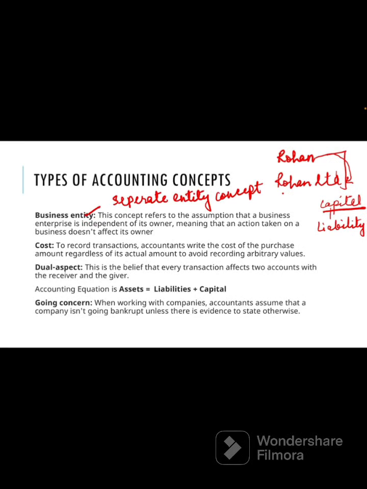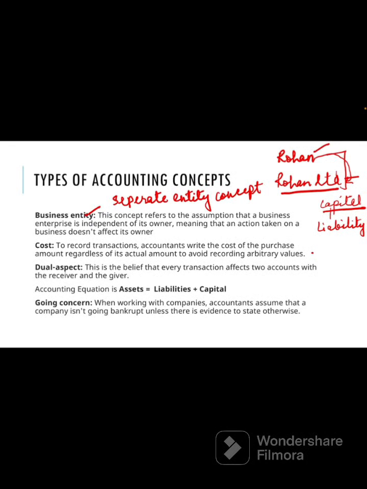Same, and any personal expenses of Rohan cannot be recorded in Rohan Limited. Okay, for example, household expenses, house rent, anything. That can't be recorded in Rohan Limited. That is the expense of Rohan. I hope this is clear, separate entity. So you cannot merge the owner and the company as one. Okay, they will be different.